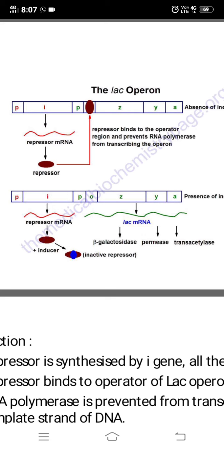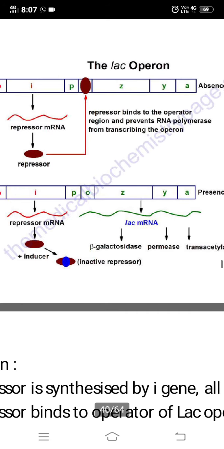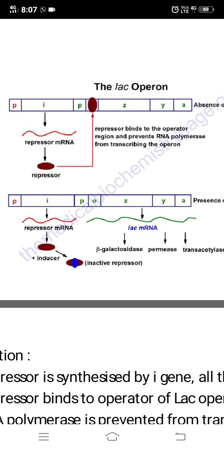Lactose is not needed, so we don't need these enzymes because we don't need to break down lactose. The repressor will bind to the operator, this function will not take place, and these enzymes will not be coded. So when lactose is absent, the genes are off.